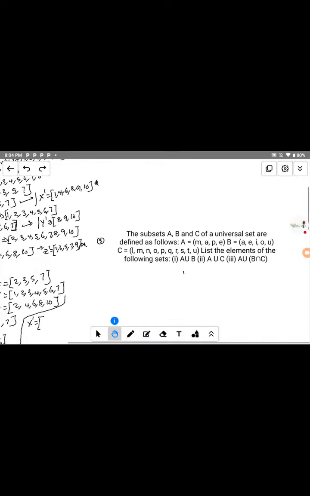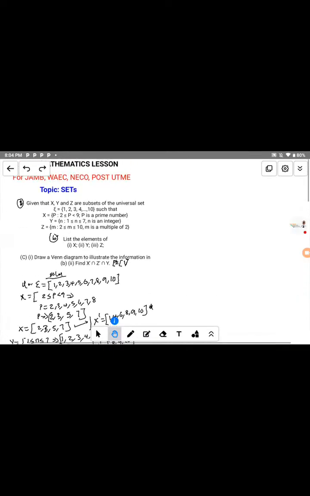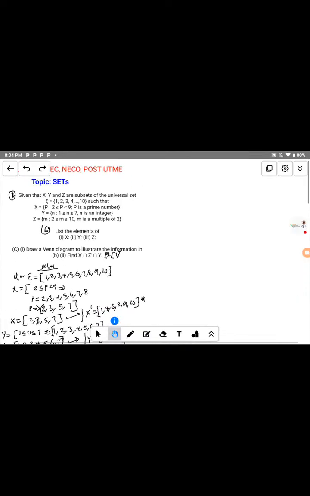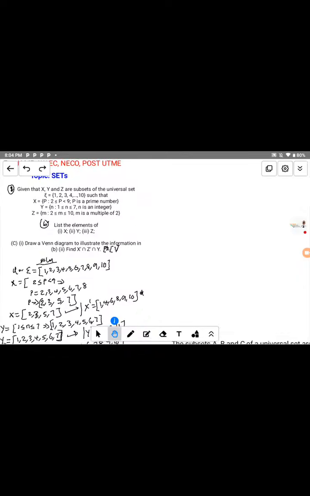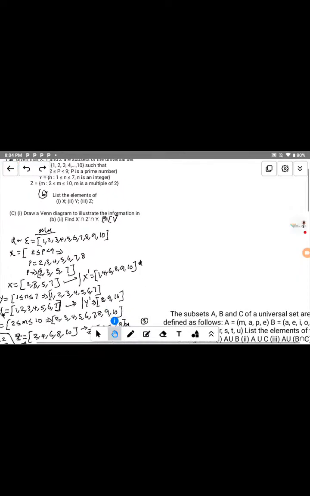So yesterday was our last meet. Now we are on Monday. In our last class, that is on Friday, we were able to solve 2 questions that particular day. We have this question here that we solved. You see the question that we solved in our last class, and we were able to solve this question step by step.